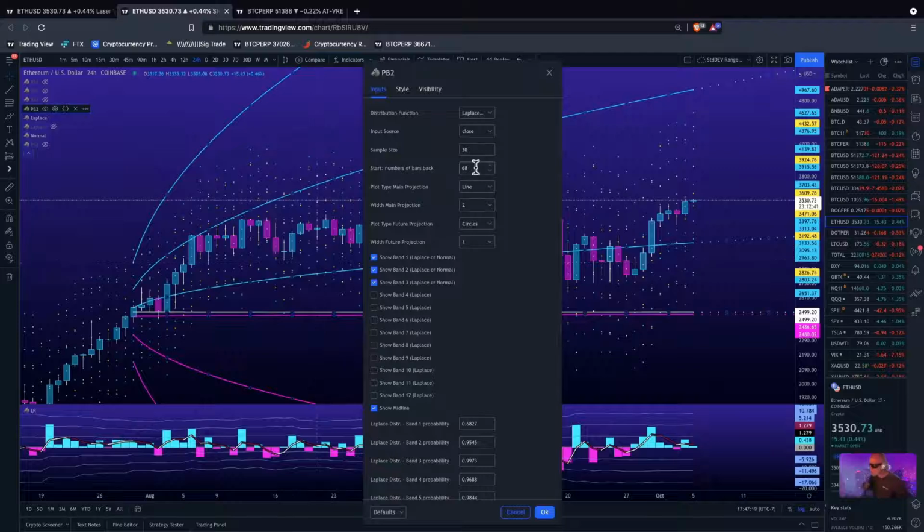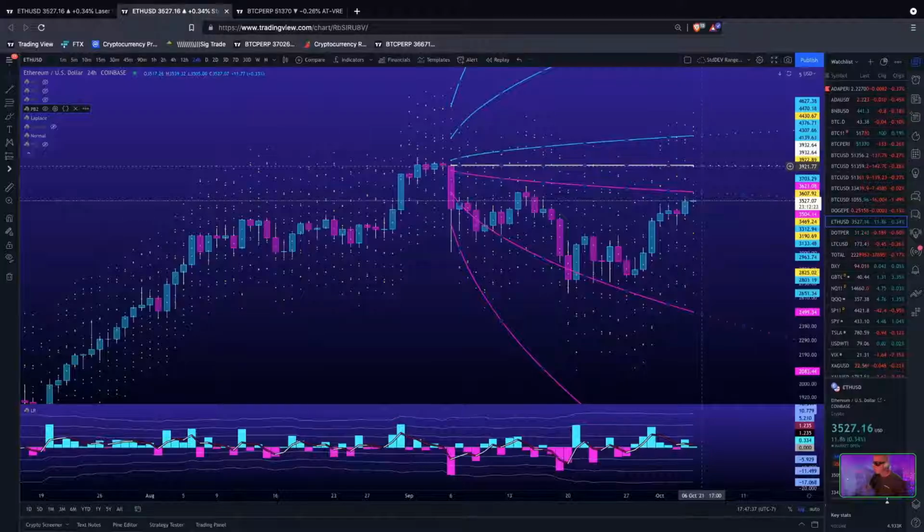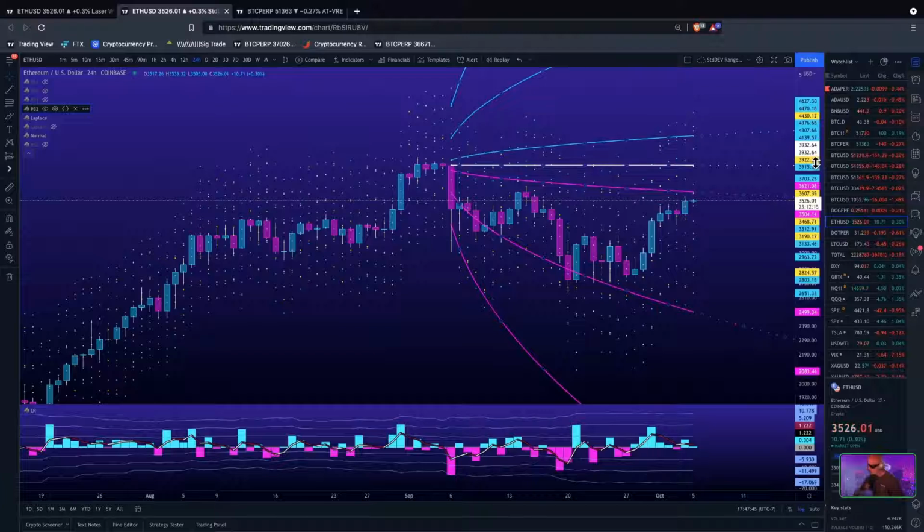Let's do this real quick. There we go. Let's see where we're at. Yeah, okay. So Ethereum is working back up to the mean of this projection, right? Where's that at? 39.21. What else is right there? Look at the 95.4 Laplace distribution range, 39.22. A lot of confluence with the mean and that.